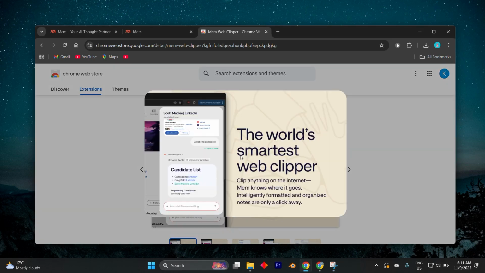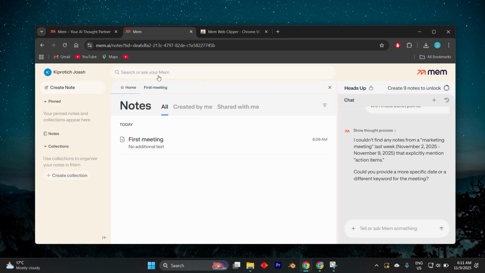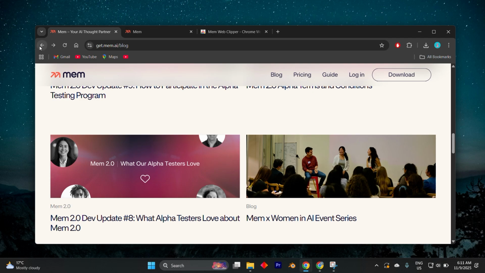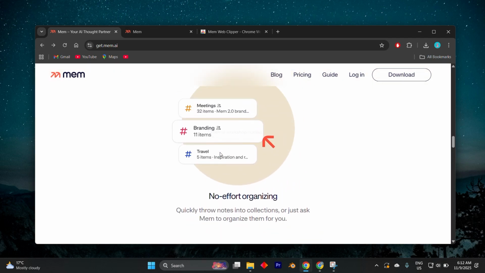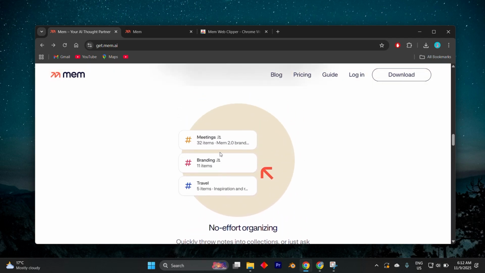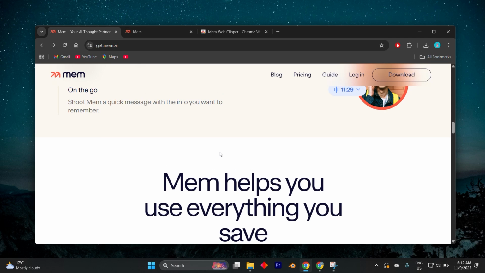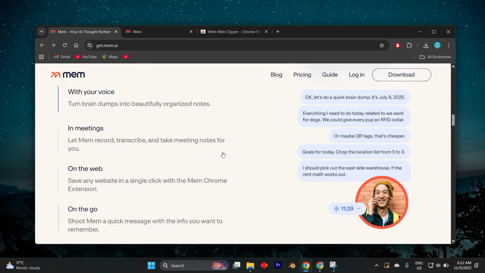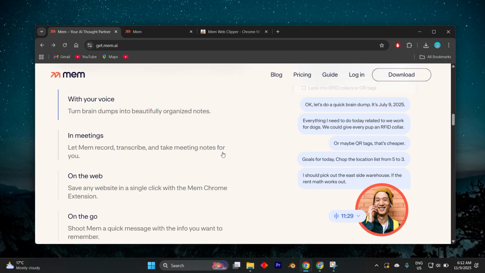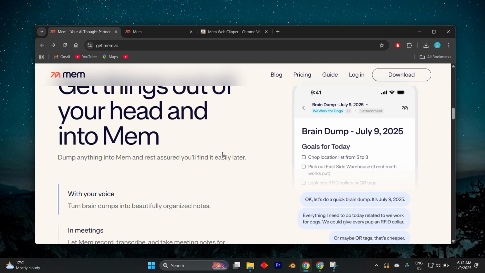Another one is SMS or email capture. The ability to send a quick text message or email to your unique Mem address remains a core feature for capturing fleeting ideas on the go. We also have a newer interface. Mem 2.0 introduced a simplified, cleaner, and highly minimalist interface, prioritizing speed and reducing cognitive clutter.